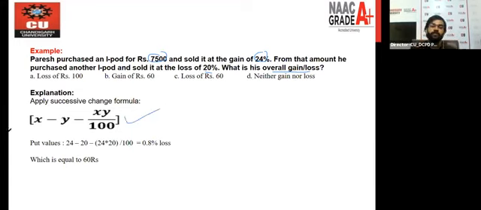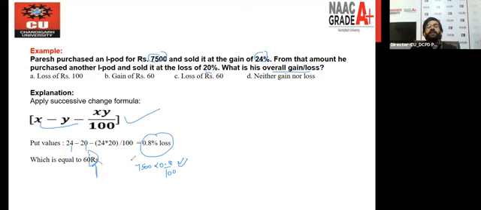So we have first a profit, so you apply this formula, because in the previous slide we saw that if both are profit, you use x plus y plus xy by 100. If there is a profit and a loss, you use x minus y minus xy by 100. So plus 24 minus 20, minus 24 into 20 by 100. So this is 4 minus 4.8, and you will get 0.8% loss. That is your answer. You have to find the overall gain or loss, so simply find 0.8% of the cost price. Your answer will be 60.